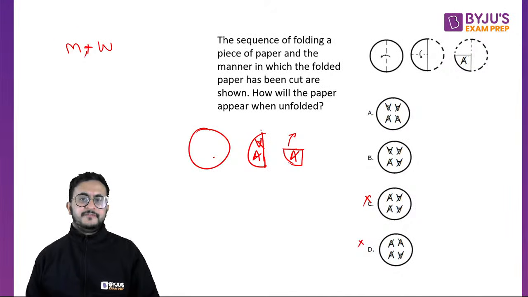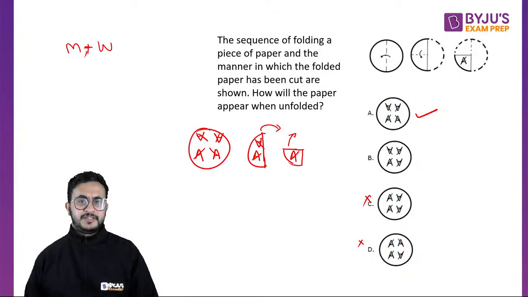Now when it is half, when you fold it back, what will happen? It will be a mirror image of what is being shown here. So it was an image like this, so we will have a mirror image like this. The mirror image will look like this, and that is option A. The mistake in B is that this is inverted.